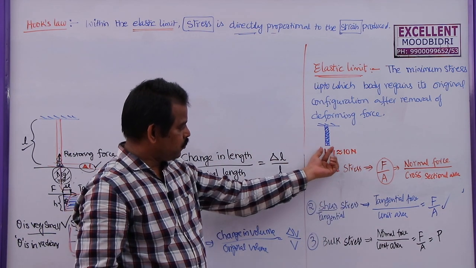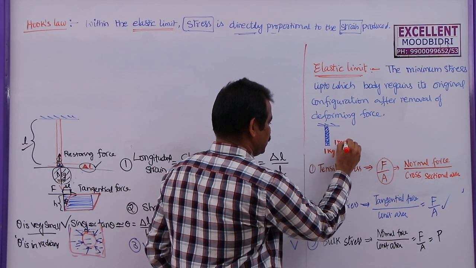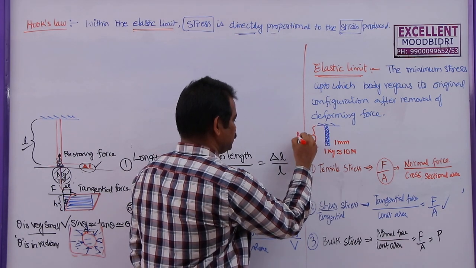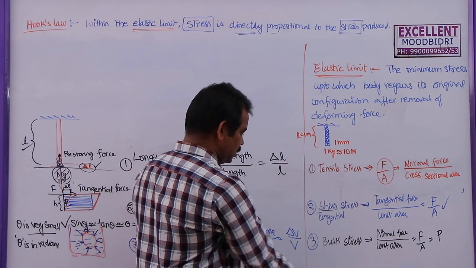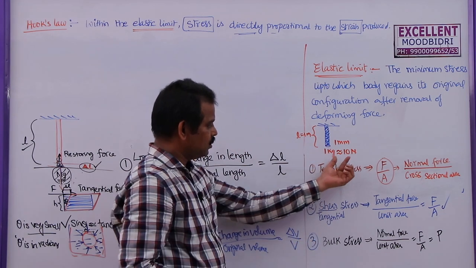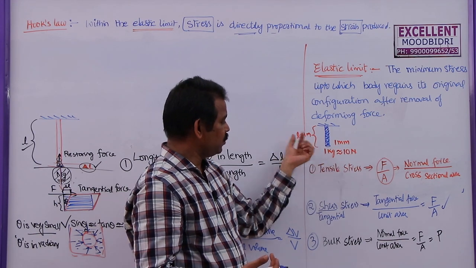When 10 newtons force is acting on this one, the corresponding change in length is 1 millimeter. The original length of this one, let us say this is 1 meter. So what is the cross-section area? If you know the cross-section area, you can find the stress, that is force by area, and how to find the strain, change in length by original length.